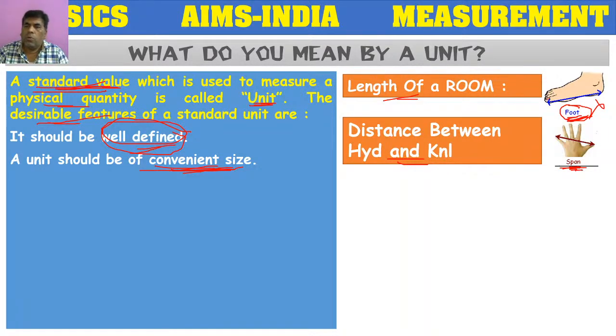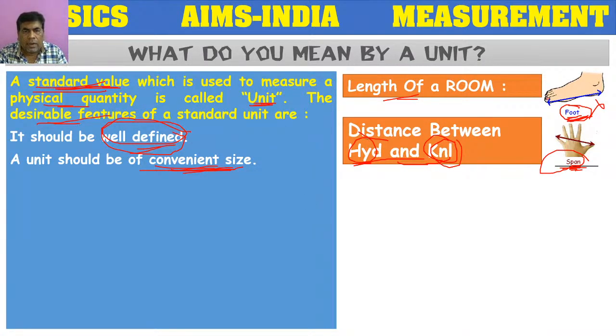If you go to the flower market and buy a garland, they measure the length of the garland with the hand span. Nowadays also we can observe this. Now, can the distance between two places be measured with hand span? Can we go from Hyderabad to Kurnool measuring all along with hand span? How much time it will take? It's highly impossible.